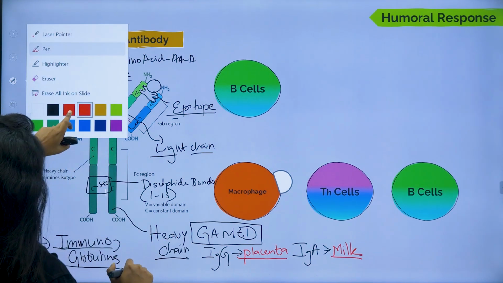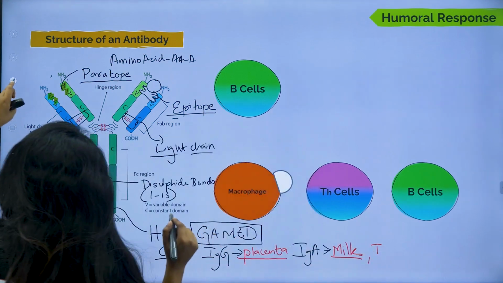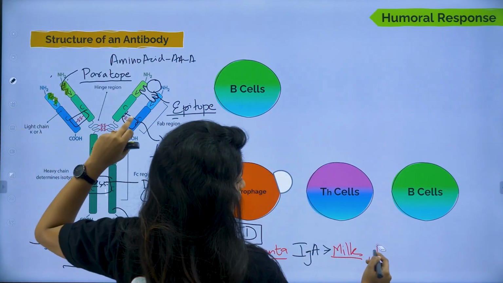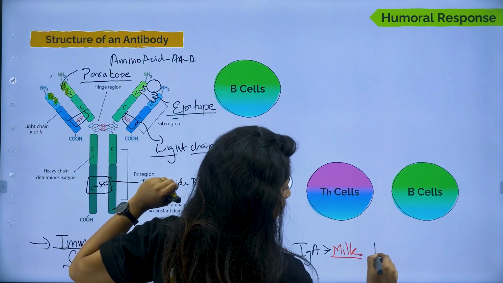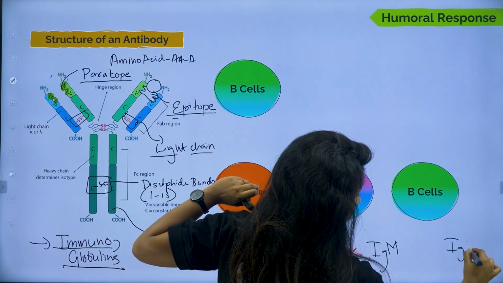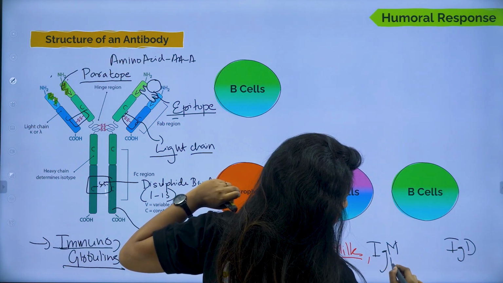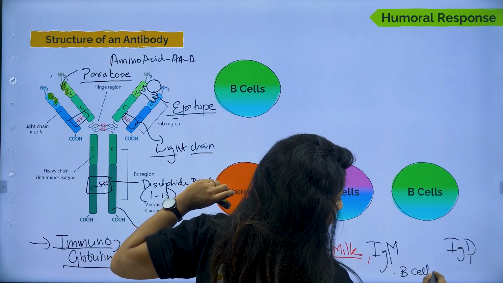Now talking about others, we have IgM and IgD. Both of them are present on B cells.